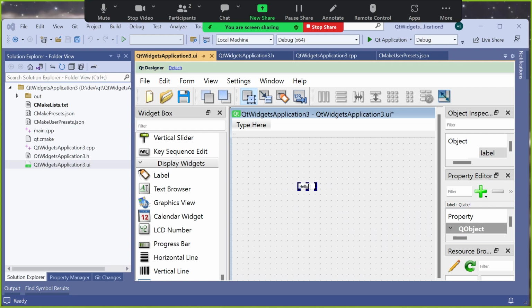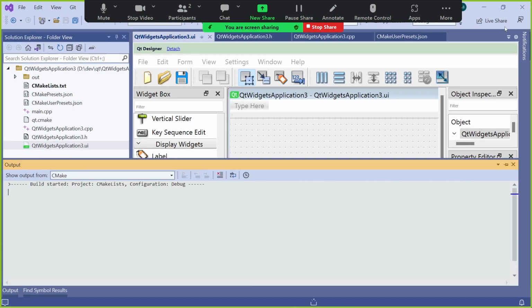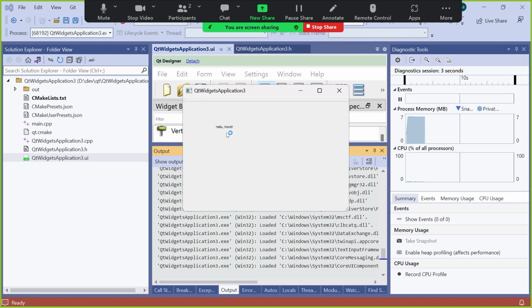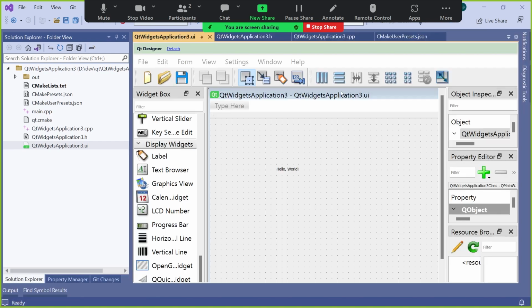And save them. And from here, it has to build it first. Yep, you can edit and see it running as normal.